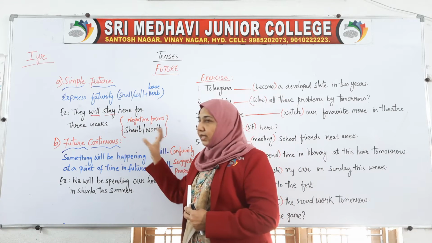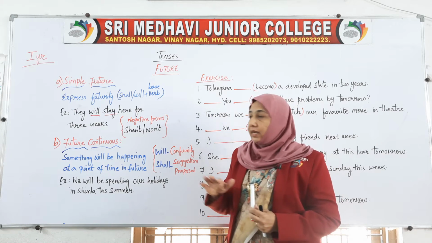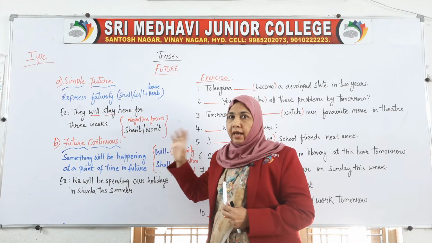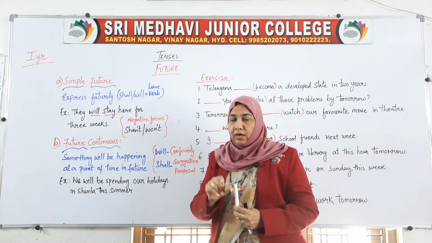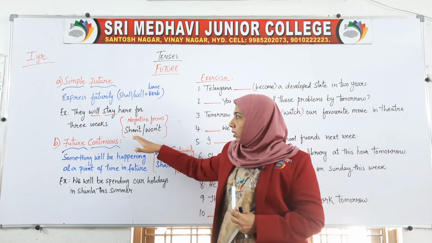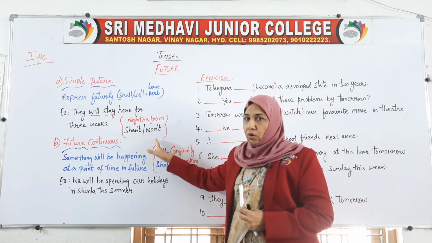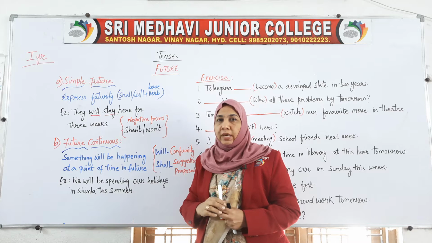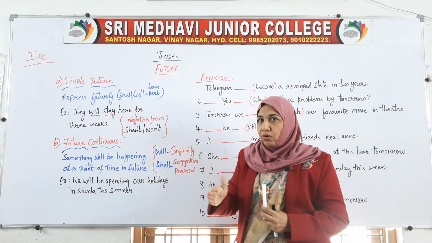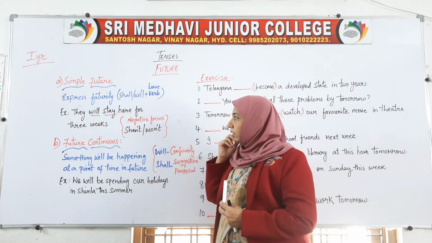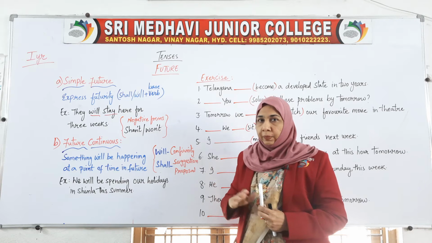And there are negative forms of shall as well as will, like shall not and will not. For shall not we have a contracted form known as shan't, whereas for will not we have a contracted form known as won't. I won't stay there, that means I will not stay there. I shan't be coming, I shall not be coming.